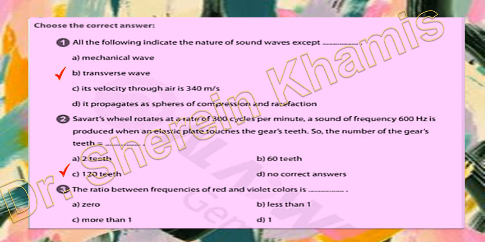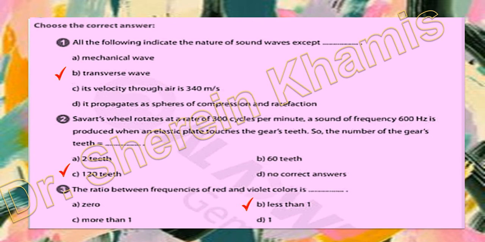Okay, let's go to question 3. The ratio between frequencies of red and violet color is. We said the frequency, it is the first color and the last one. The frequency of red over the frequency of violet will be less than 1. Why? One is the smallest and the other is the biggest, so one of them will be maximum and the other will be very low, so the ratio will be less than 1.